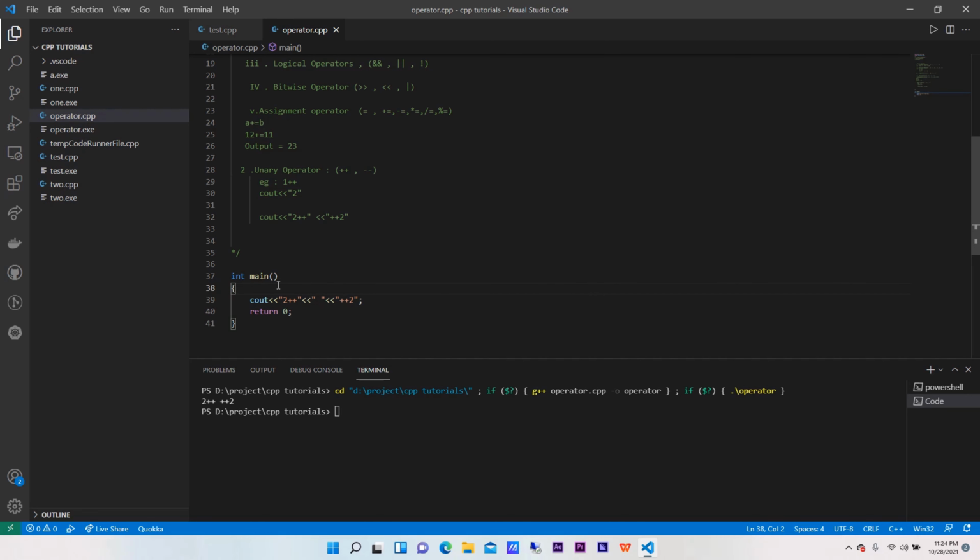Wait, just a minute. int a is equal to, as we have written it under quotes, it has become a string. Okay, let me try one more thing. Okay, there is an error. We can't directly declare variables here.